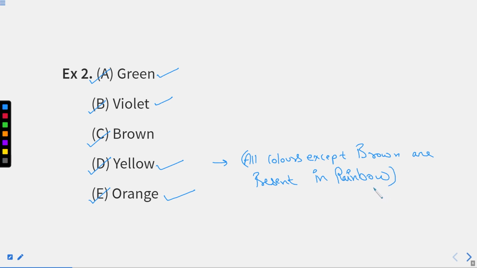So I need to think of something which covers all the colors, right? As soon as I am able to cover that, we are able to get the answer. Now I know rainbow is something in which we have 7 colors, and out of all colors given here in the options, only brown is the one that does not lie in the rainbow. I hope this part is also clear.